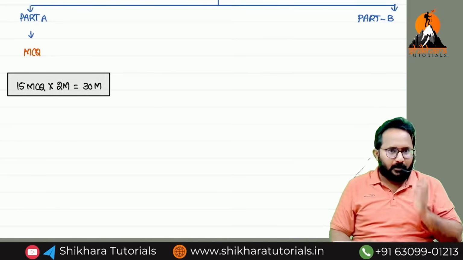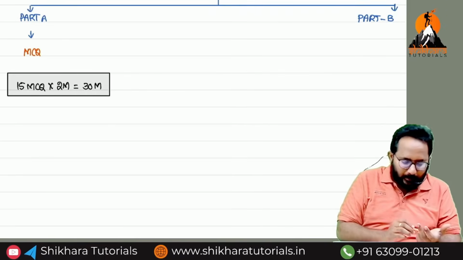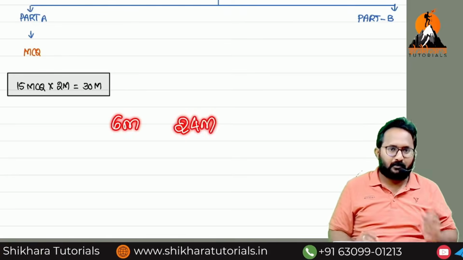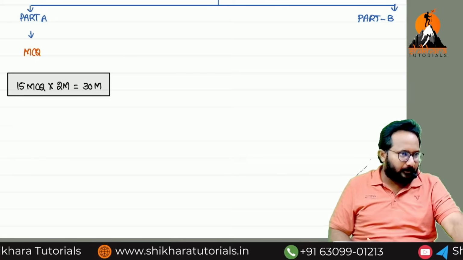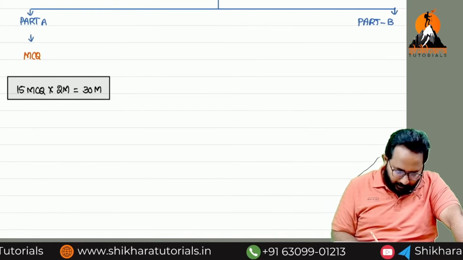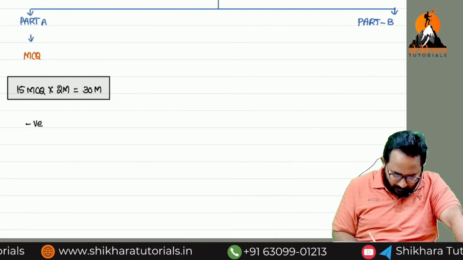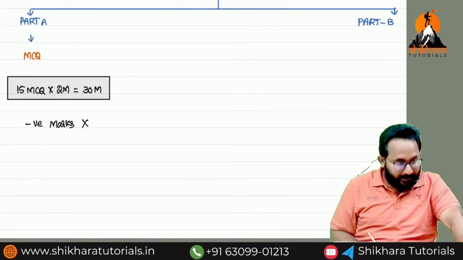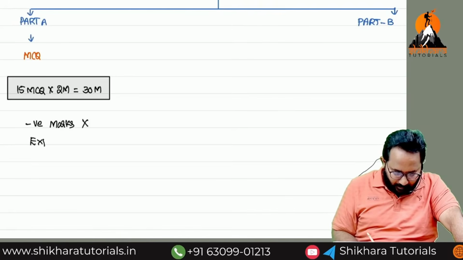In any subject, if you are not listening to classes and not practicing, you will get 6 marks instead of 24. That depends upon you and revision only. Next, negative marks are there or not? No negative marks. And explanations are required or not required?